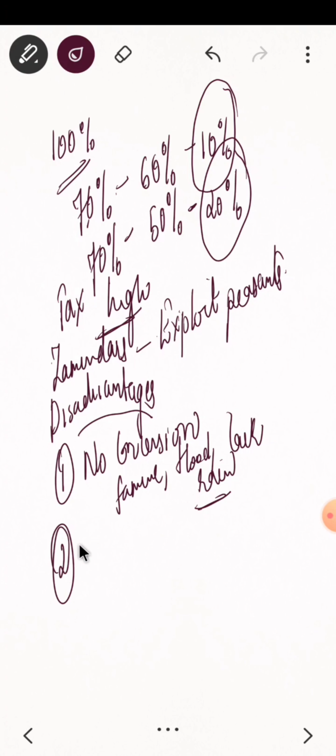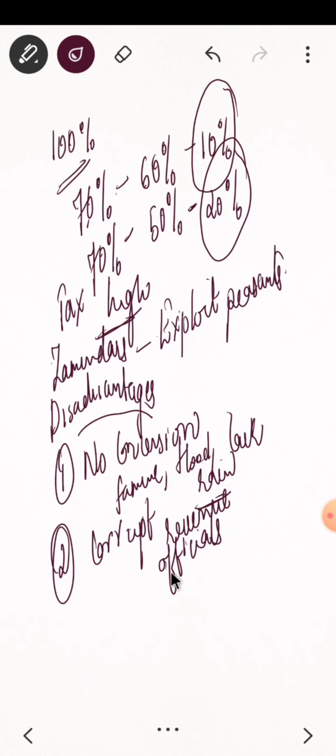Second, in this system also there were corrupt revenue officials. So what did the corrupt revenue officials do? They made fake accounts of the soldiers. They assessed a high value of the land.